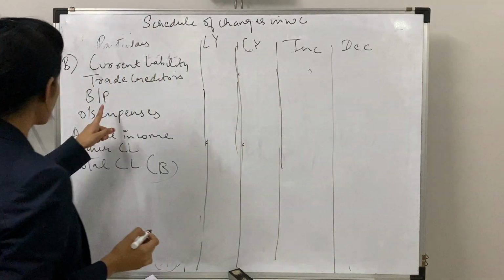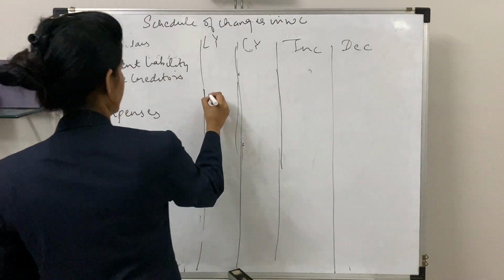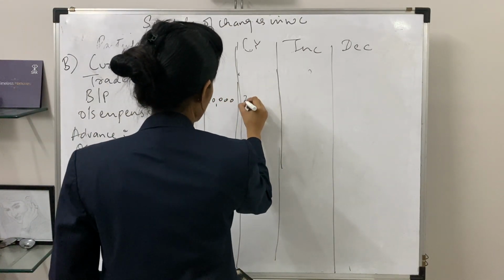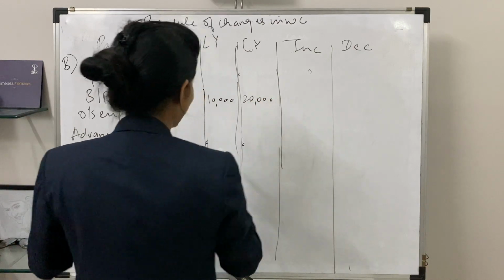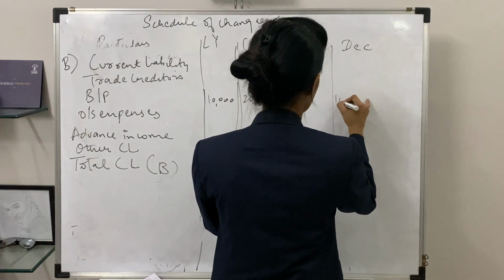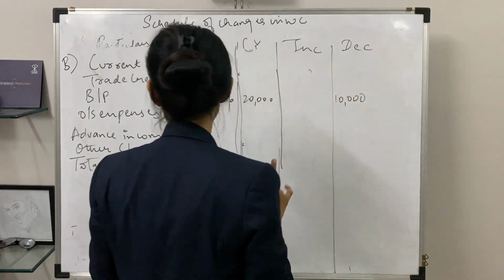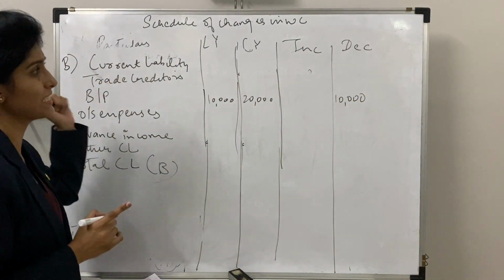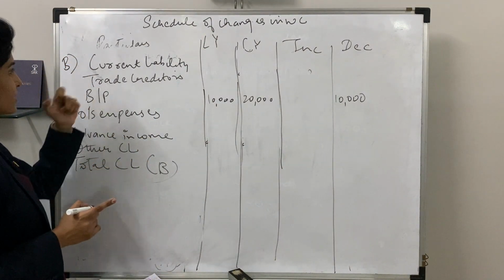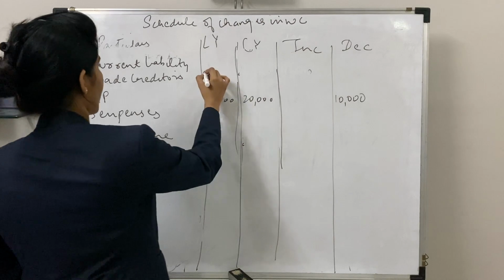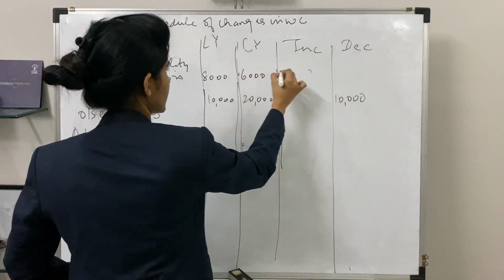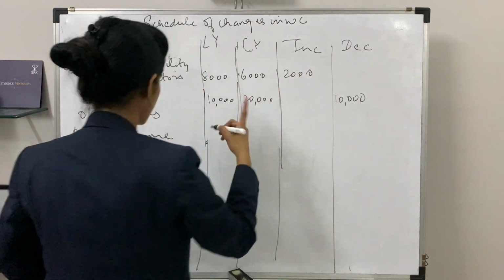For example, if your bills payable here are 10,000 and increase to 20,000 in the next year, it will have an inverse effect. If it is increased, it will be shown on the decrease side, because when there is an increase in current liability, your working capital will decrease. For example, if your trade creditors are 8,000 and decrease to 6,000, your increase will be 2,000. Inverse effect.